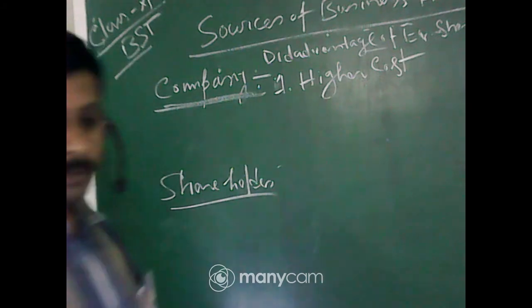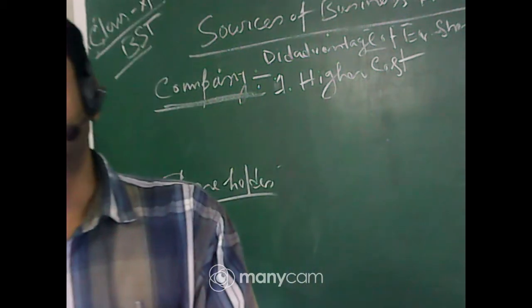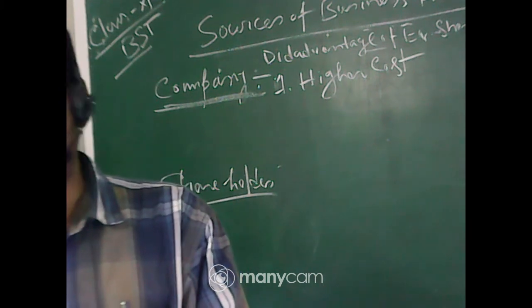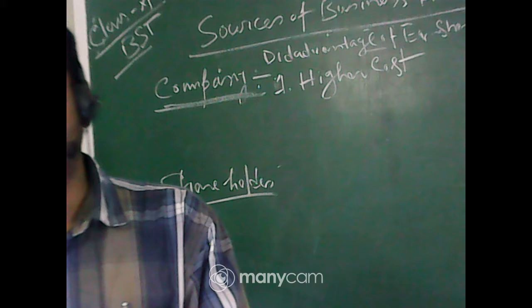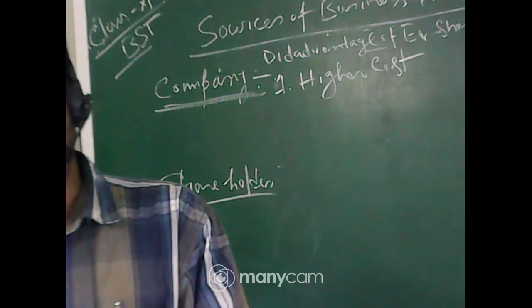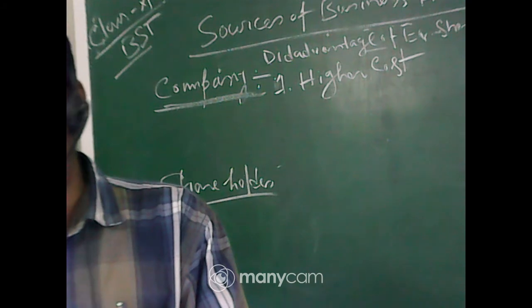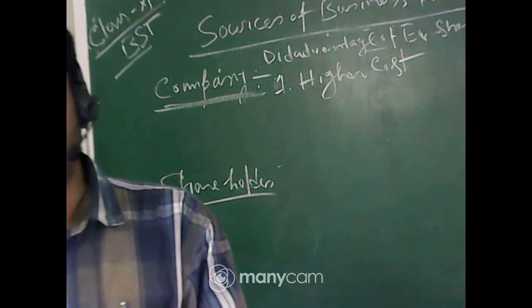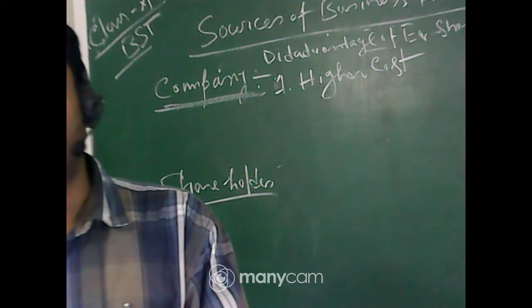Whenever you issue the share, the first time when you raise the capital, the initial capital, the equity share is called the initial capital of the company. That's the way they first raise their capital, through the issue of equity shares. So for this issue you need lots of cost, because there are lots of compliance and formalities.